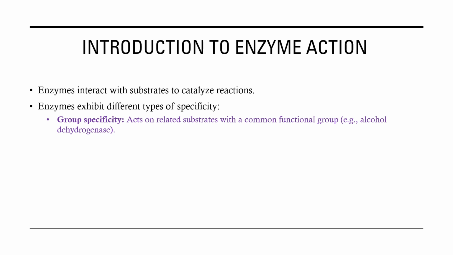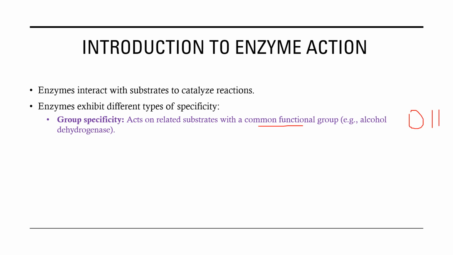One specificity we see is group specificity, where a particular enzyme works on related substances that might have a common functional group. For example, alcohol dehydrogenase can work on ethanol and methanol. Both of them have the alcohol group. So this enzyme does not recognize the ethanol or the methanol, it recognizes the OH group. This is a type of specificity we refer to as group specificity, where we are looking at the functional group, which in this case is the alcohol group, the OH group.